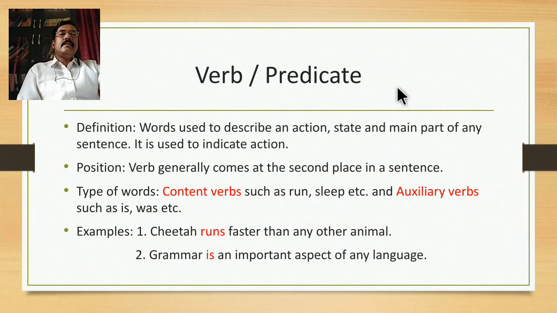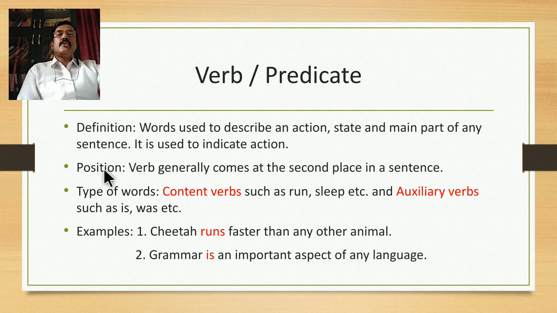The second important and obligatory or compulsory element of a sentence is the verb, which we call a predicator or predicate also. The definition of verb is words used to describe an action or state, and are the main parts of any sentence. So verb is used to describe the action or sometimes to describe the state also, and verb is the main part of a sentence. It is used to indicate action. So verbs are the words that narrate or describe action.